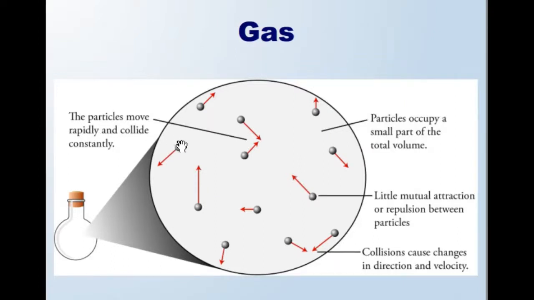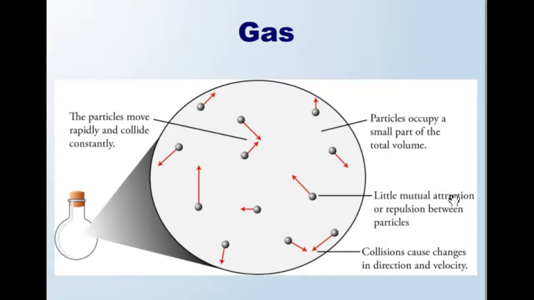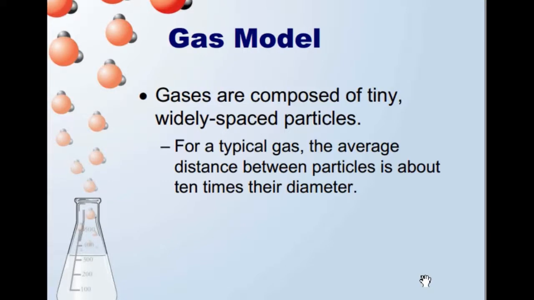Gas. The particles move rapidly and collide constantly. Here particles occupy a small part of the total volume. Little mutual attractions or repulsion between particles. Collisions cause changes in direction and velocity. Gas model.